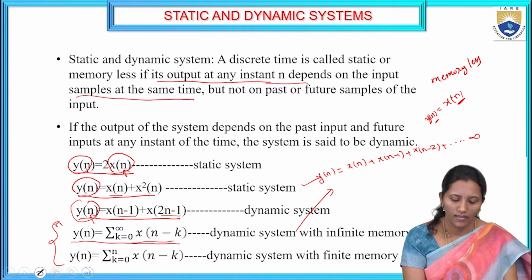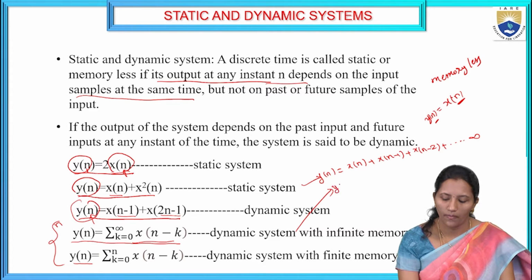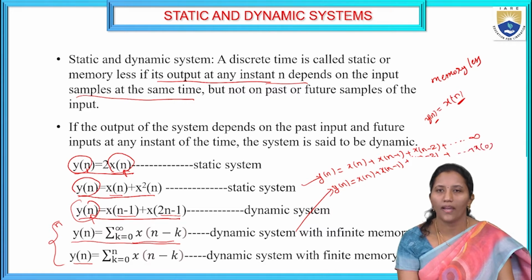If we consider this one, y of n is equal to sigma k is equal to 0 to n x of n minus k. This will become y of n. Substitute k is equal to 0 to n. So x of n plus x of n minus 1 plus x of n minus 2. K is equal to n means x of 0. So it has a finite number of input samples for the y of n. So it is a dynamic system because this present output depends on the past input values. So this system is called the dynamic system with finite memory.